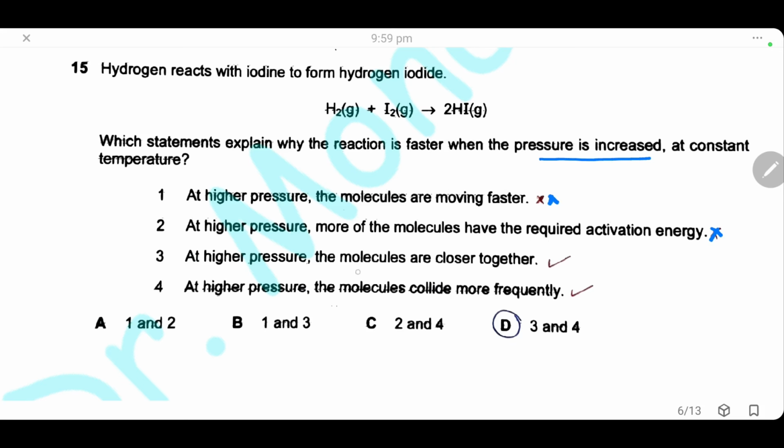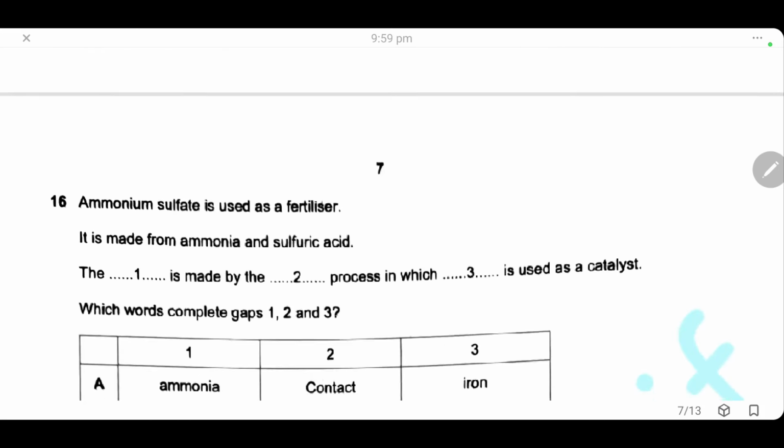Higher pressure, the molecules are closer together. Yes, by increasing the pressure, we are making the volume of the gas smaller, so the particles will be closer together, and this is a correct statement. At higher pressure, the molecules collide more frequently. Of course, when they are close together, they will collide more frequently. So 3 and 4 are correct, and the answer is D.